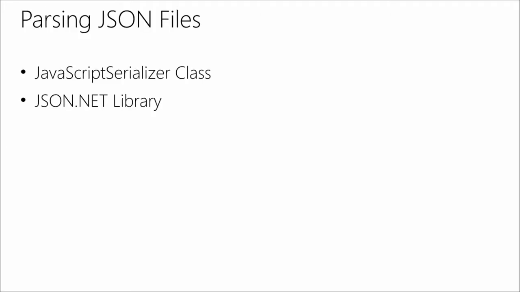OK. So I'm going to first talk about some tools we use to do this. One of the tools is the JavaScript serializer class. It's built into .NET, and it's used to parse or generate a JSON file. The next tool is the JSON.NET library. Now, this is a third-party NuGet package you can easily add onto any Visual Studio application, and I'm going to show you a demo how to use both of them.